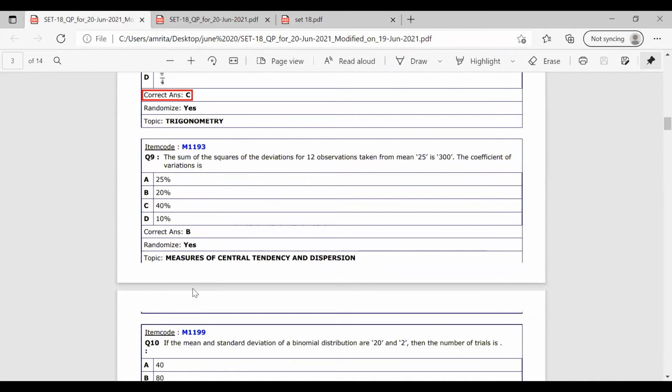Now the next question is from the chapter measures of central tendency and dispersion. The sum of squares of deviations for 12 observations taken from mean 25 is 300. The coefficient of variation is. We have the sum of squares of deviations for 12 observations, so we have n equal to 12. The mean is given as 25, and the sum of squares of deviations is given as 300. We have to find the coefficient of variation in this question.